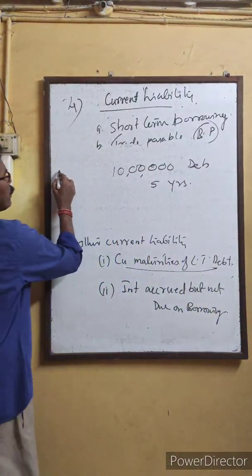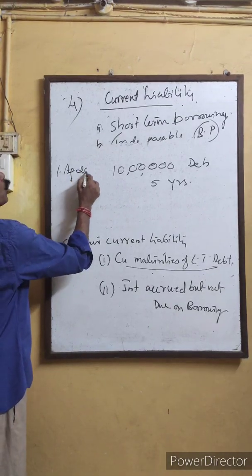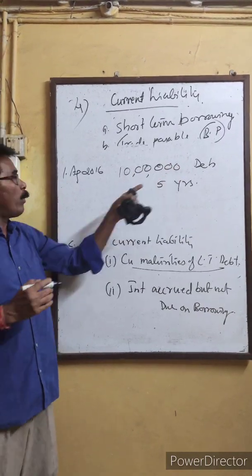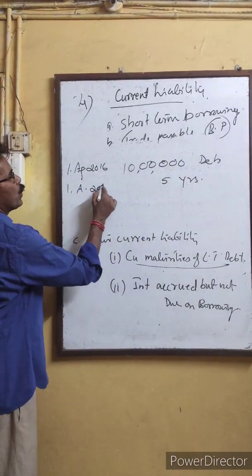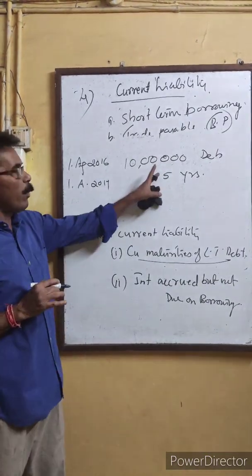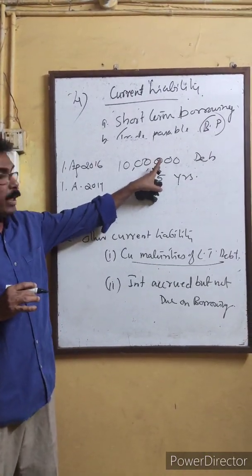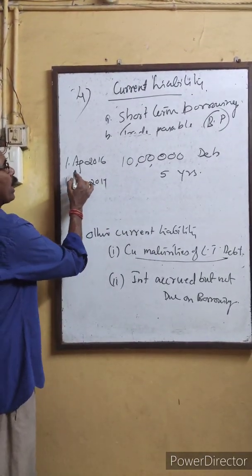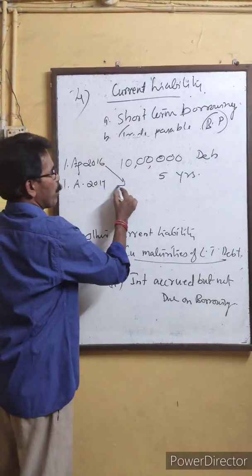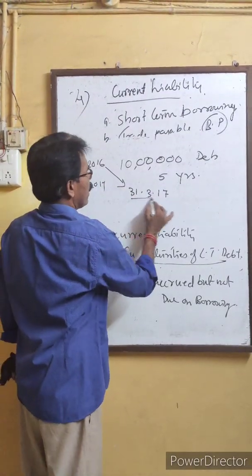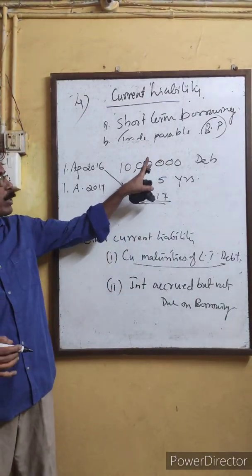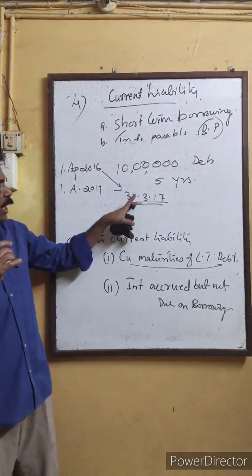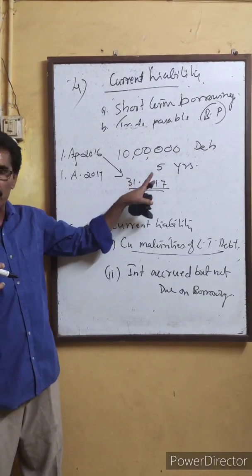The company issued them on 1st April 2016, repayable from 1st April 2017. When the balance sheet is prepared on 31/3/17, this one installment, 10 lakh divided by 5, which is 2 lakh rupees, is repayable after that date.